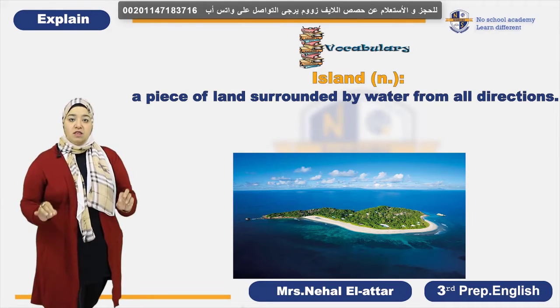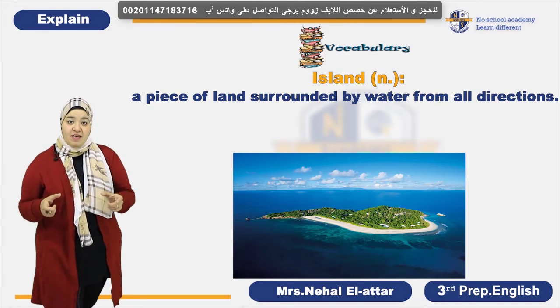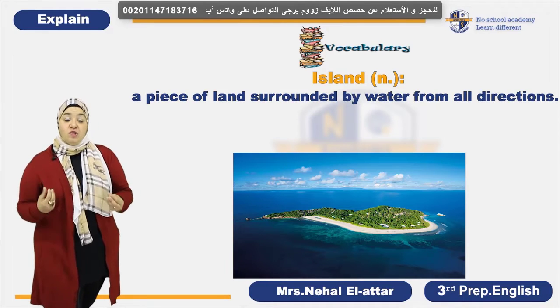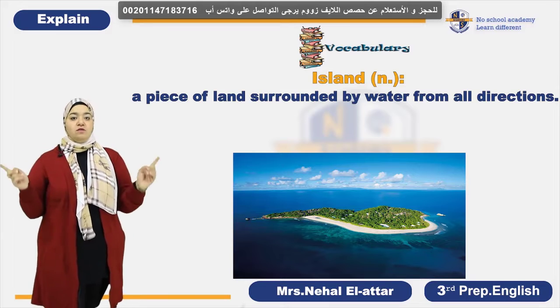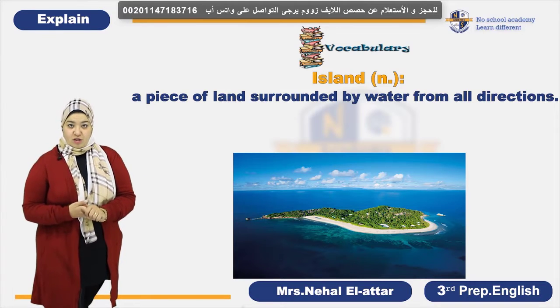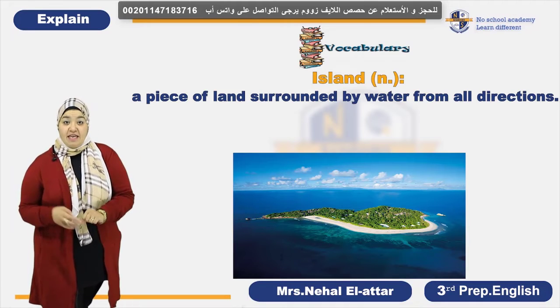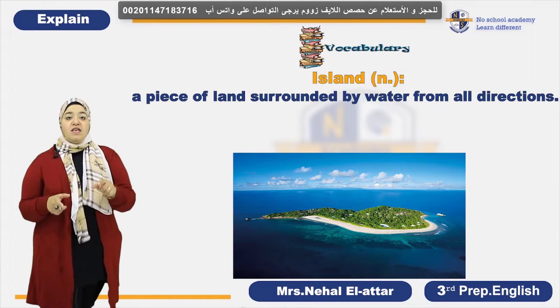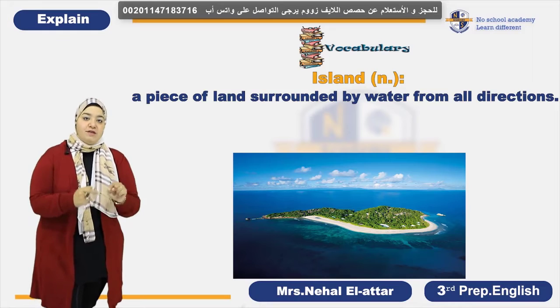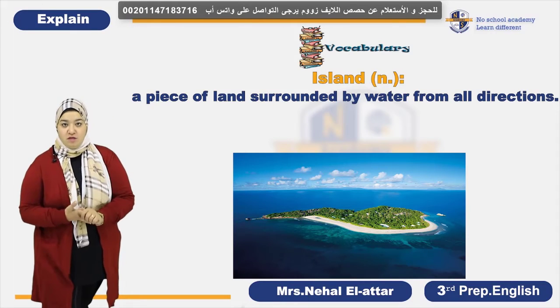So the island is a piece of land, something related to the ground and earth, surrounded by water from all directions. On the other hand, we have the lake from the previous unit. The lake is a piece of water surrounded by land from all directions.